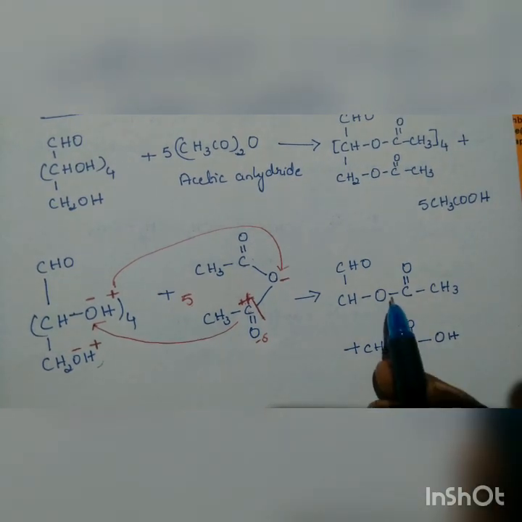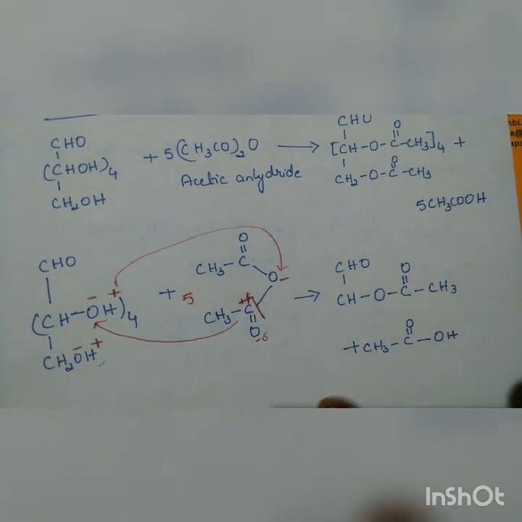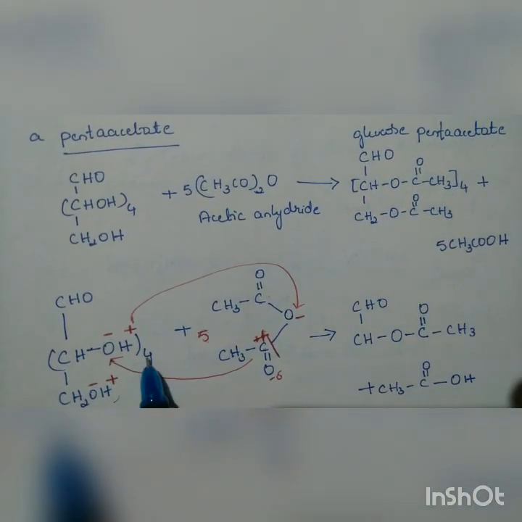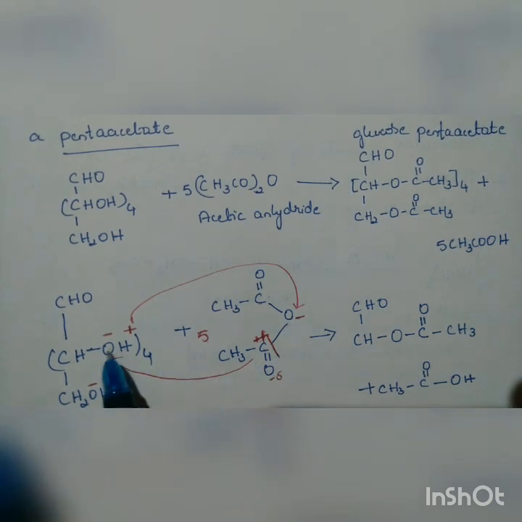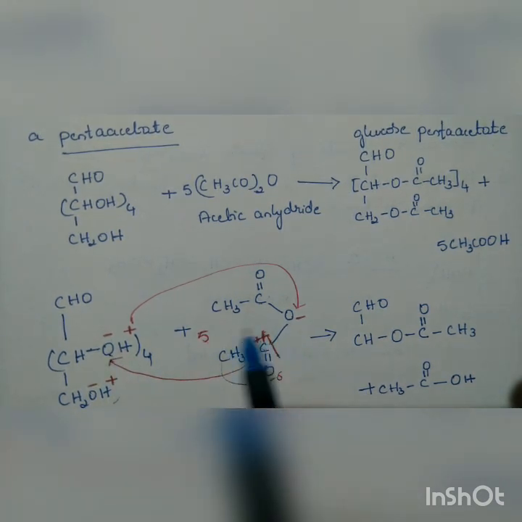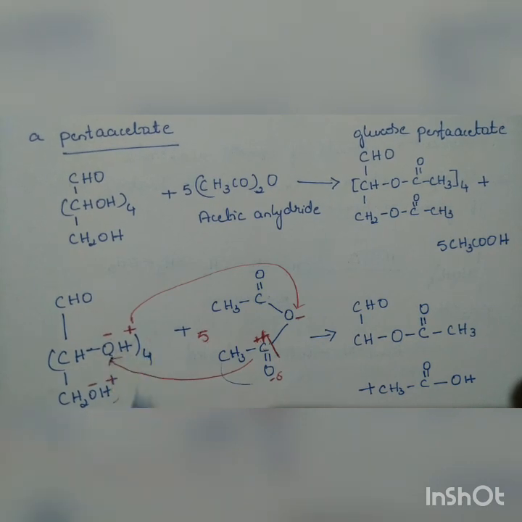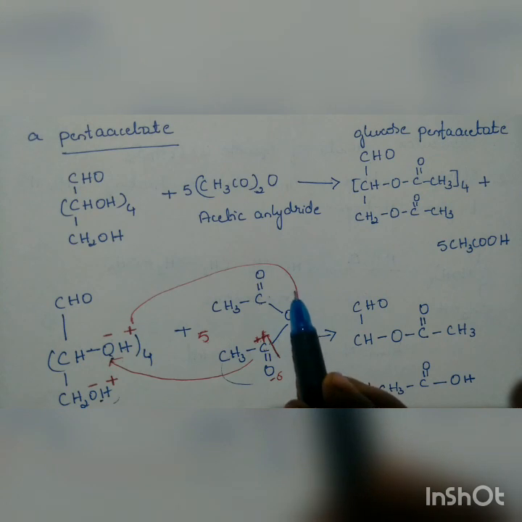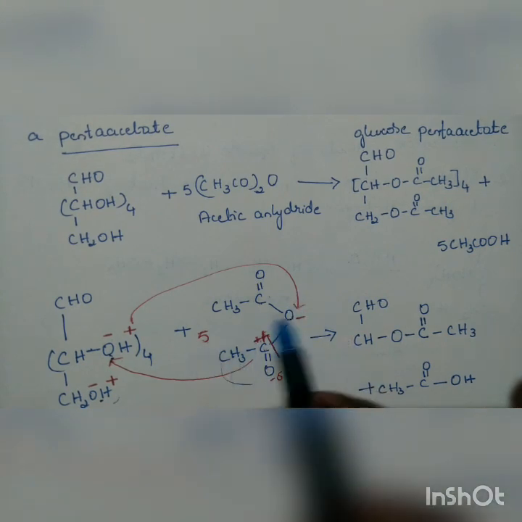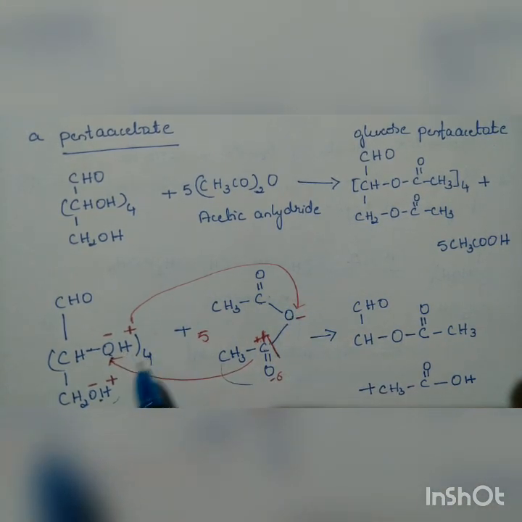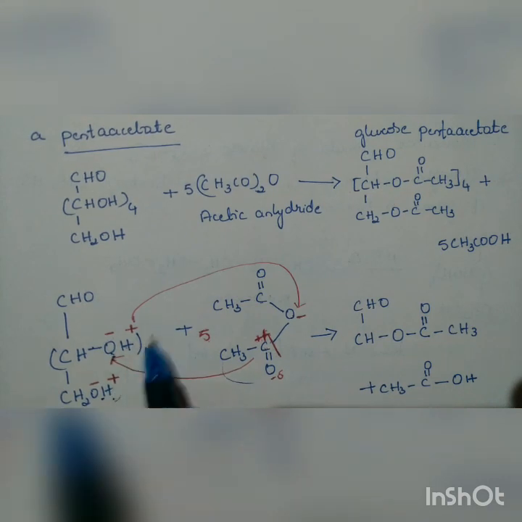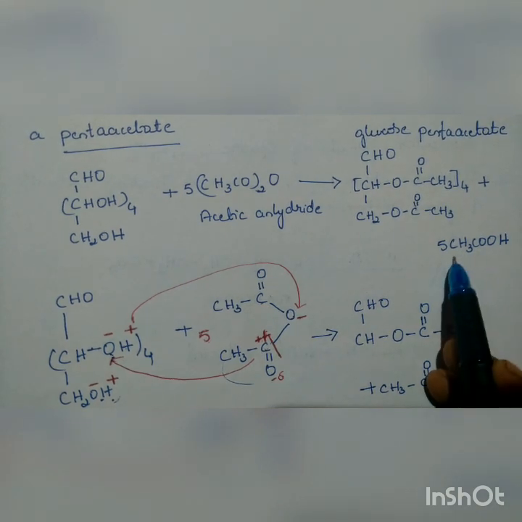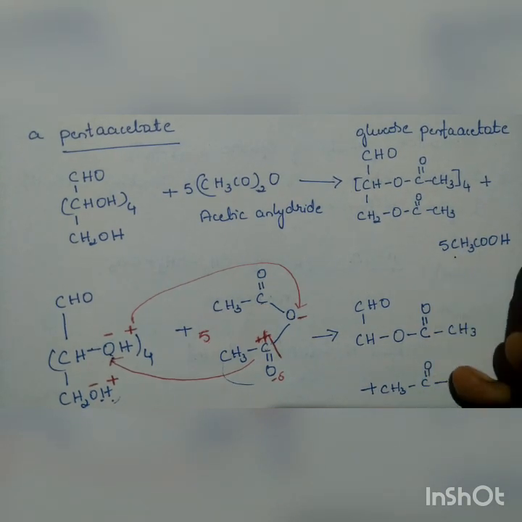I have not completed this here because the reaction is already given above, and this is what the reaction is. So 4 molecules, 4 O minus are there. 4 such molecules will be bonded here and 1 will be bonded here. Likewise, 5 CH3COO minus have been generated. So 4 H plus from here, 1 H plus from here, a total of 5 H plus combining with this one, and it is going to form 5 acetic acid groups.